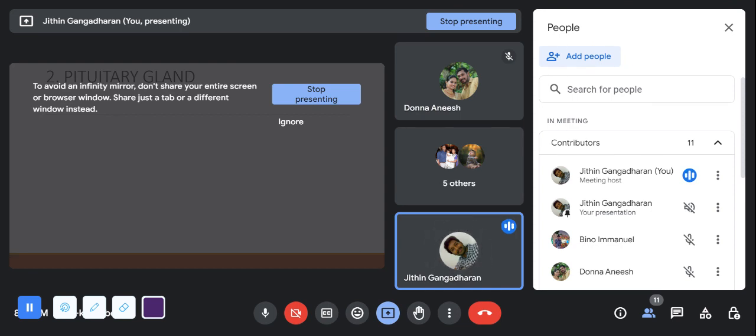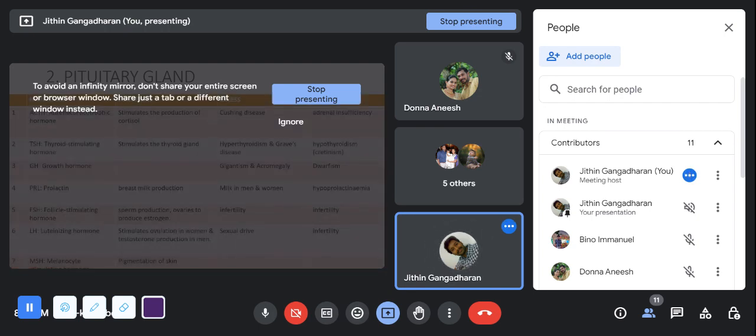Next, we have the pituitary gland. Clear? What about the pituitary gland? Let us see the hormones and their functions. The first one is ACTH, adrenocorticotrophic hormone. This adrenocorticotrophic hormone is secreted by the anterior pituitary. All these hormones are anterior pituitary hormones.